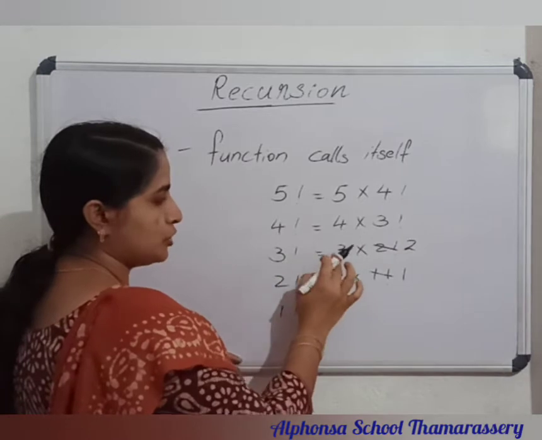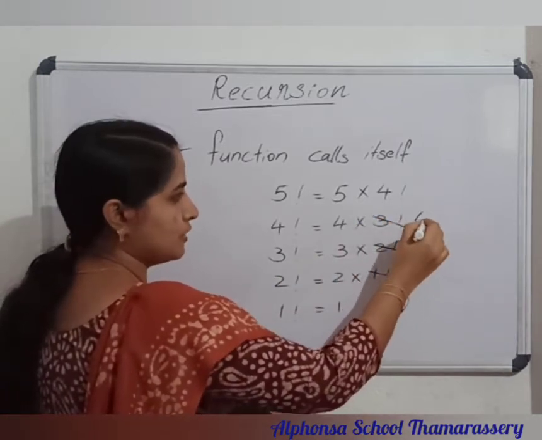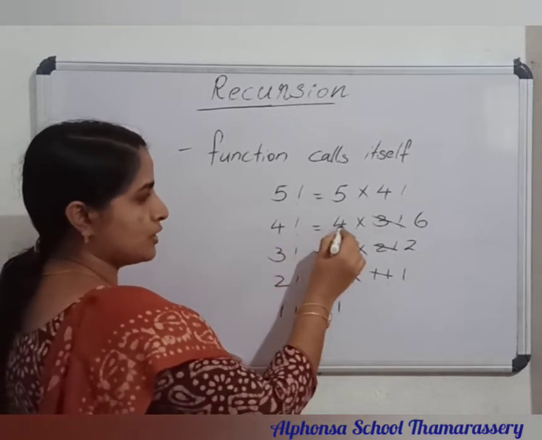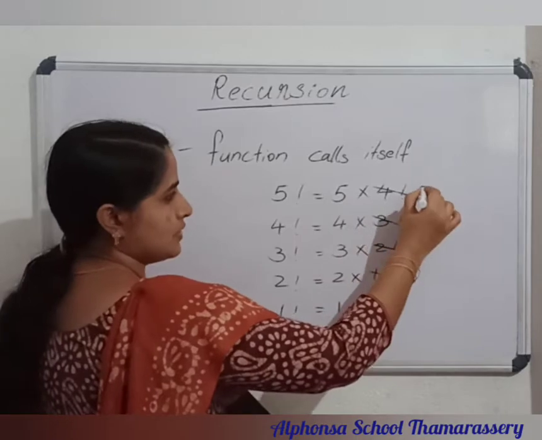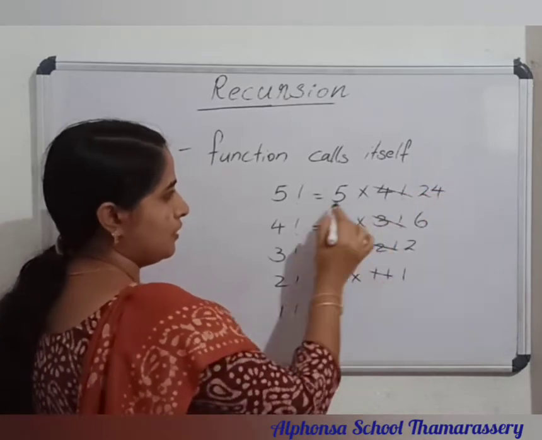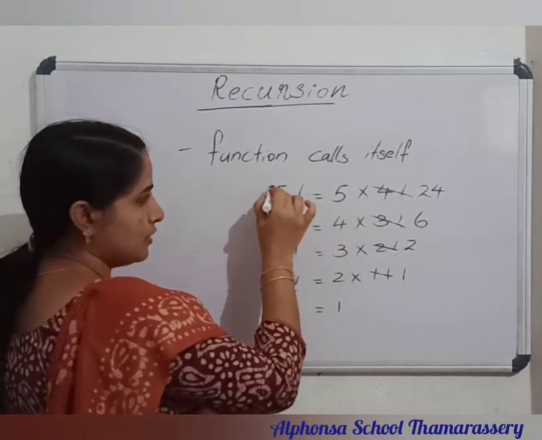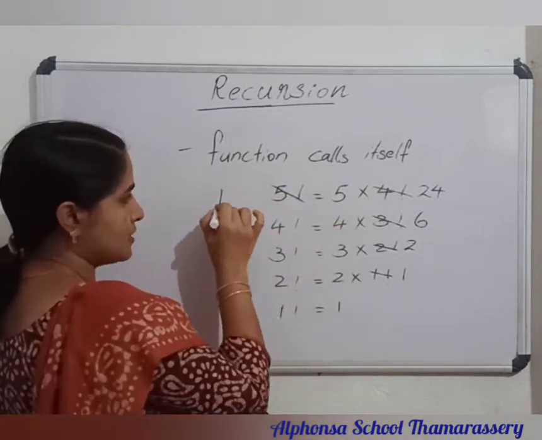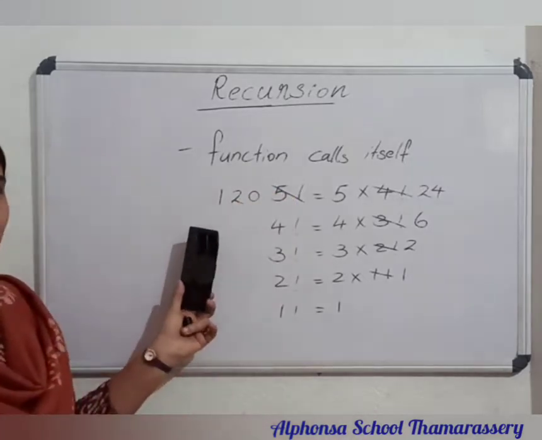Then 3 factorial is 3 into 2, that is 6. Then 4 factorial is 4 into 6, that is 24. Then 5 factorial is 5 into 24, so instead of 5 factorial I can substitute 120. Then we reach the answer.